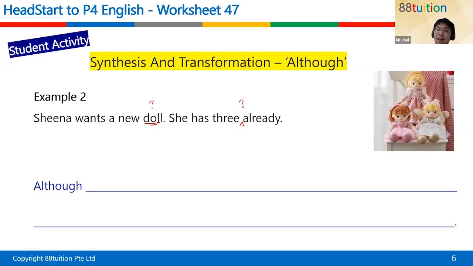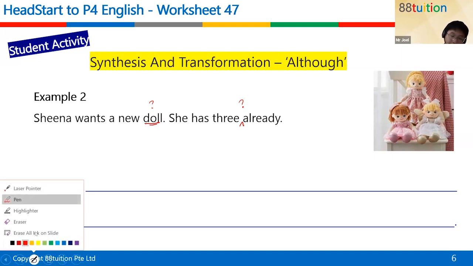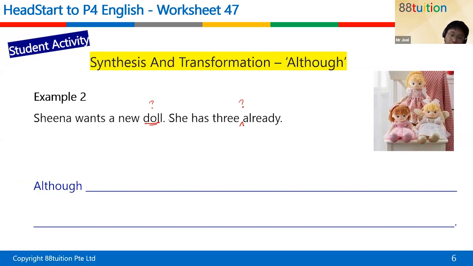Okay, so Sophia and Emmett have sent in their answers. Let me look at it really carefully. Okay, so Emmett is not completely correct. Sophia is not completely correct as well. Okay, I will still give you the 3 marks each, but that's not the best answer because you've already said the word dolls. You don't need to repeat it again at the end. So we can actually get the answer by writing this. So the word she has to change, right, to add Sheena.